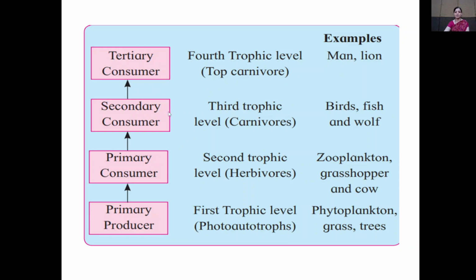In the third trophic level, secondary consumers are present. In the fourth trophic level, tertiary consumers are present.